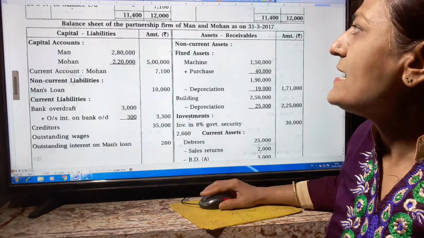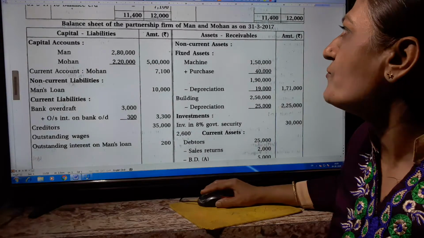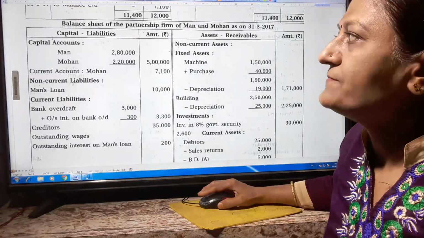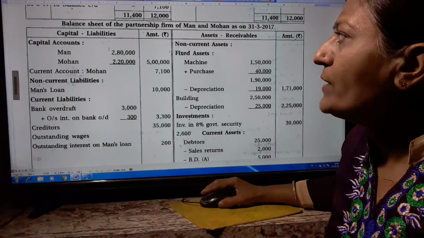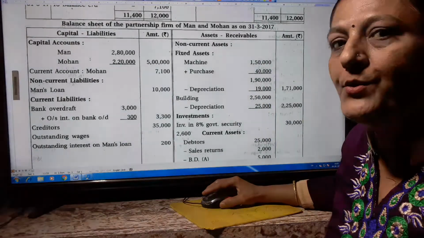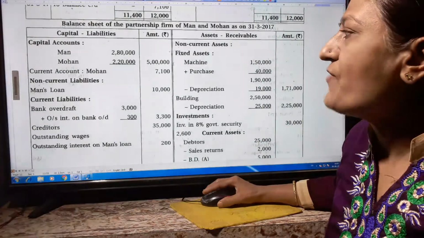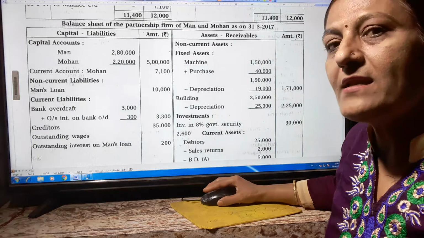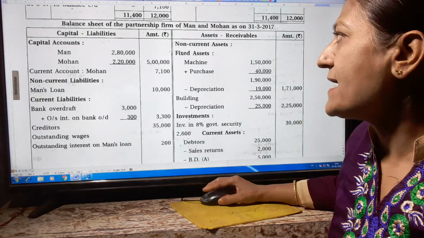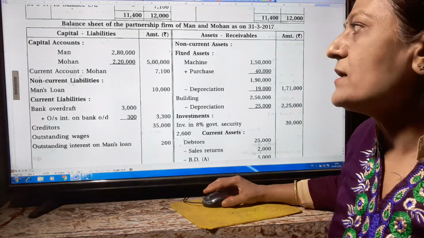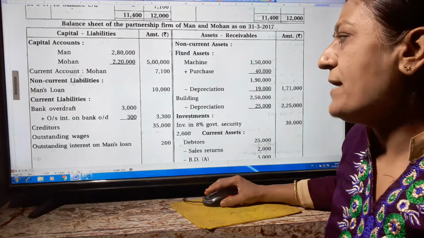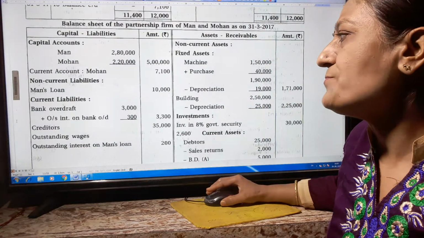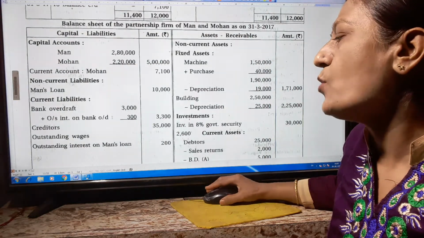Let us start the balance sheet of the partnership firm of Man and Mohan as on 31st March 2017. Capital account Man 2,80,000, Mohan 2,20,000, total 5 lakh. Current account of Mohan 7,100. Debit balance is there, so we have to write it on the liability side, 7,100. Non-current liability, Man's loan 10,000. Current liability, bank overdraft 3,000 plus outstanding interest on bank overdraft 300.